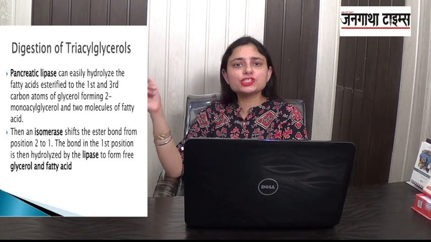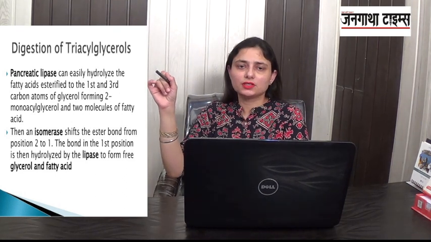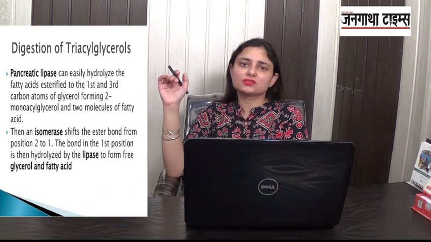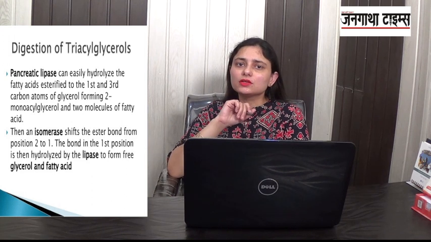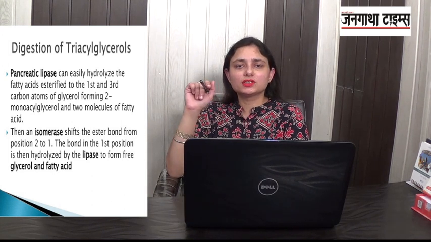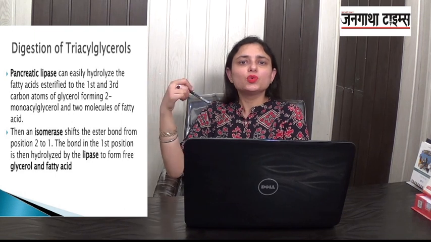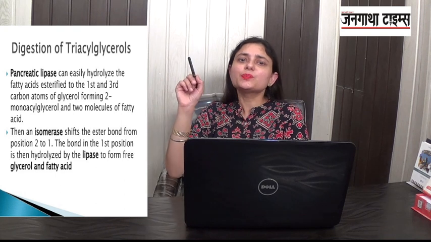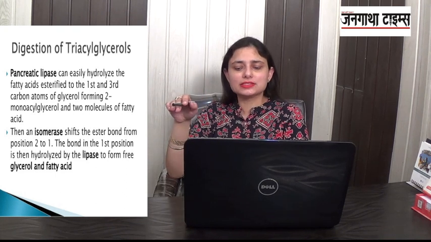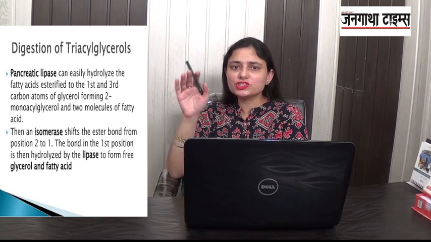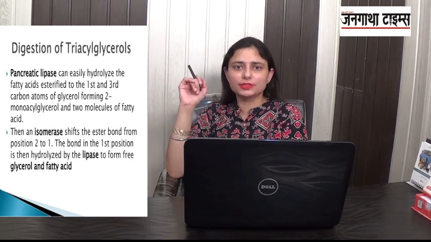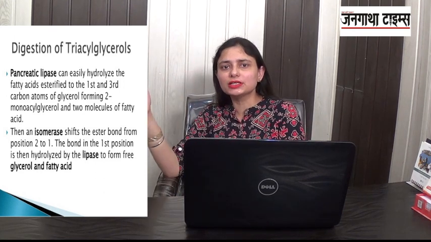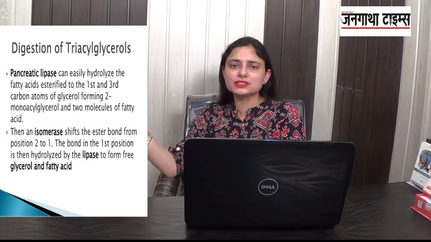Now next is the digestion of these triacylglycerols. The enzyme pancreatic lipase is responsible for their digestion. From where is this pancreatic lipase coming? From the pancreatic juice. The pancreas secretes pancreatic juice which is released into the small intestine or the duodenum. There pancreatic lipase hydrolyzes the fatty acids which are esterified to the first and third carbon atoms. So those 2 fatty acids are released, the ones attached to the first carbon atom and to the third carbon atom.